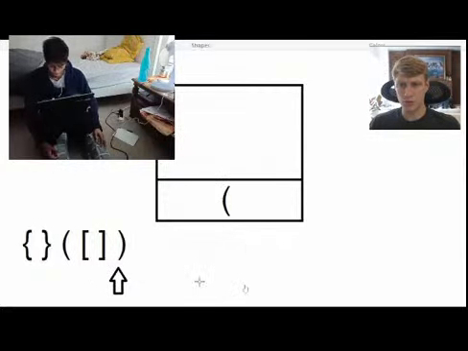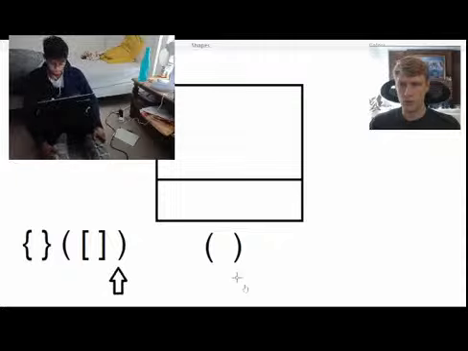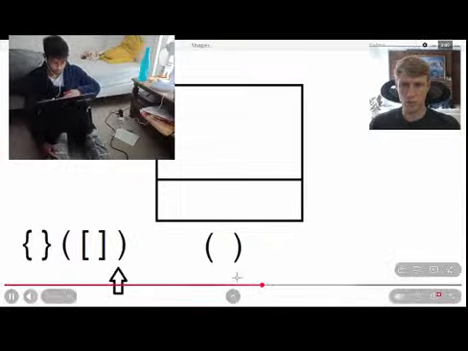And now we have another closed parentheses, so we will pop our top value off our stack again and compare. These are valid parentheses. And since we're at the end of our string, we know that we had a valid string because all of our set of brackets were valid. Let's go through another quick example.